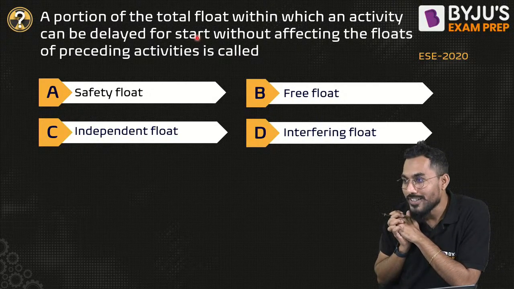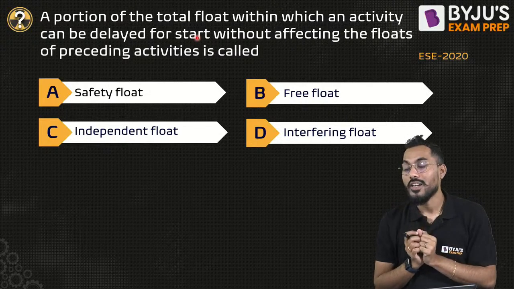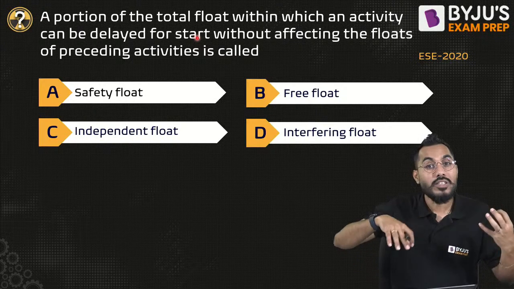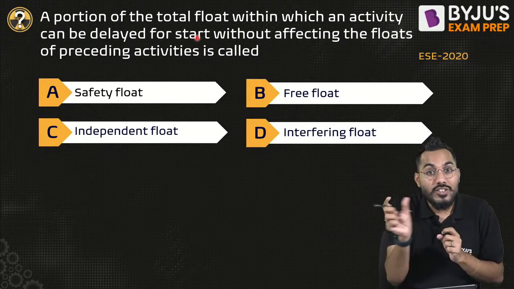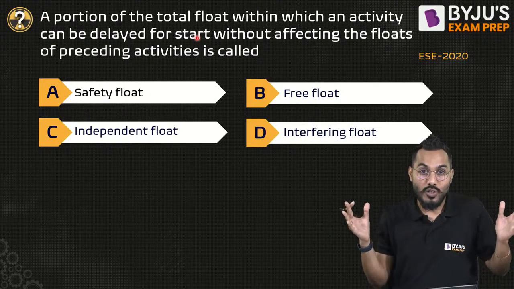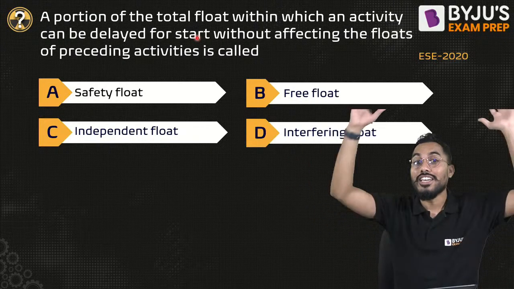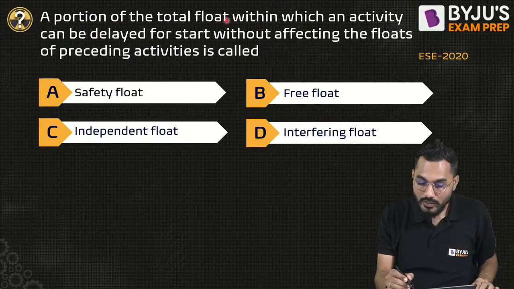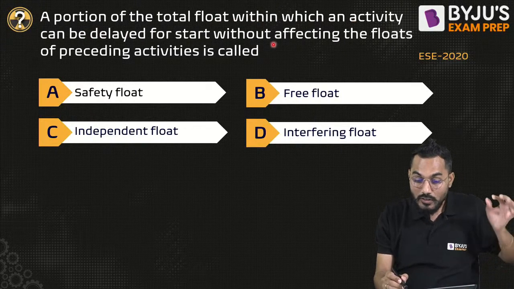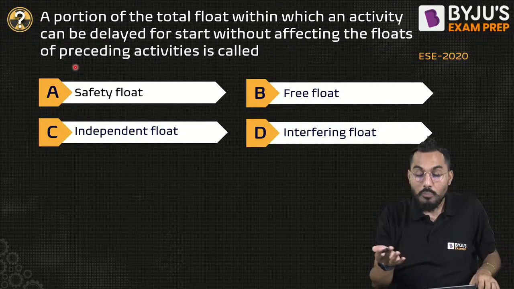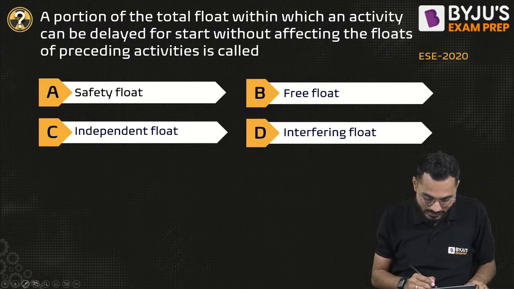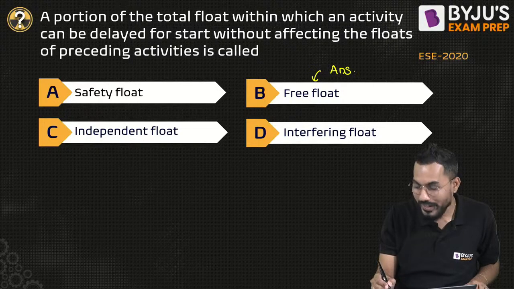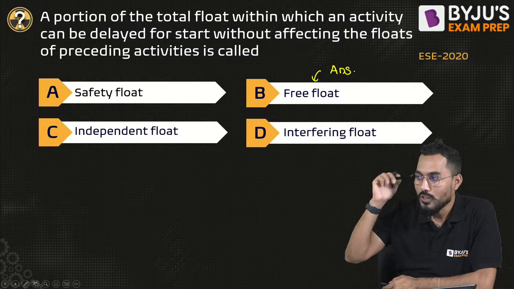Bhavya, B is the answer. Kya baat hai? It's absolutely correct. We know that, sir. The float is nothing but what? Without delaying, without hampering the preceding or succeeding activities, if I can change the start point of that activity, it is called float. Float means liberty is given. So if the float within which an activity can be delayed without affecting the floats of preceding activities, can I say that it is called a free float? It is called free float. Is it accepted, everybody? Free float? Yes. Superb answer. Right?